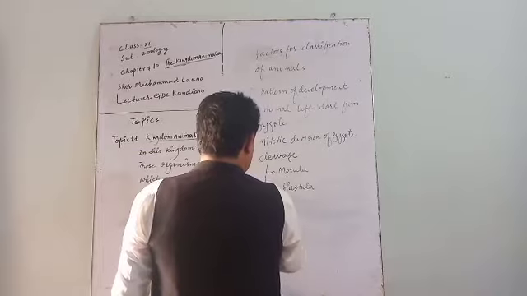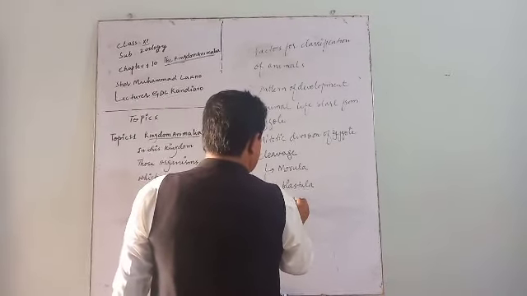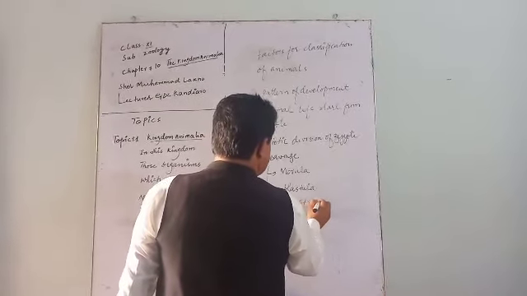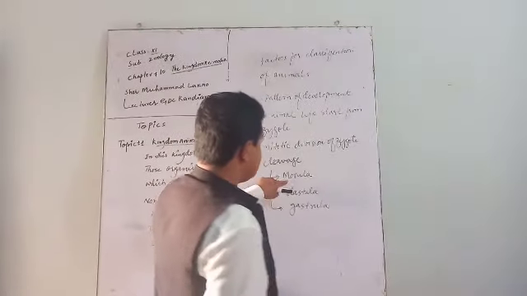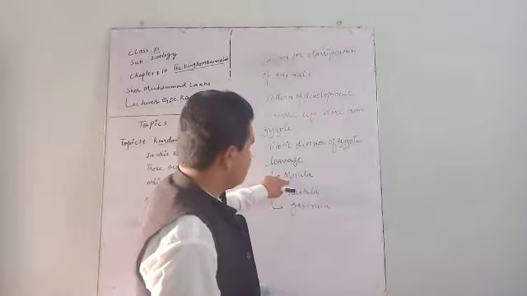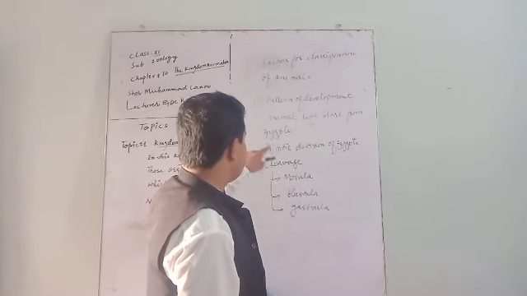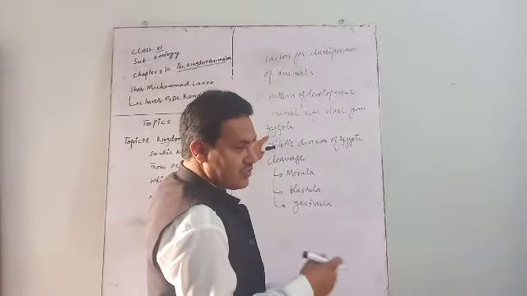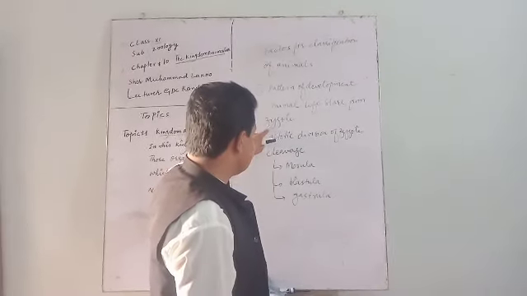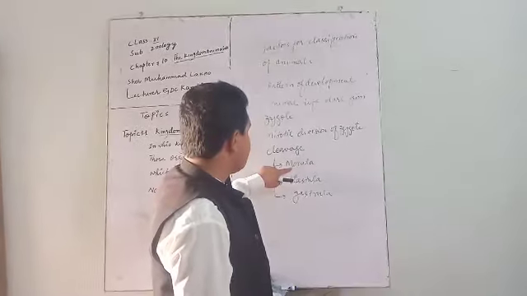Number three, gastrula, in which germ layers are formed. Morula is a solid ball-like structure formed from the zygote. Meaning, when zygote divides repeatedly, then morula is formed.